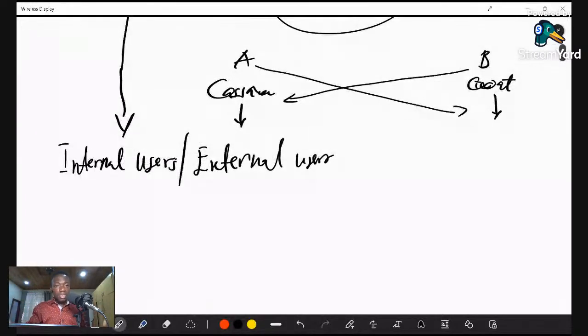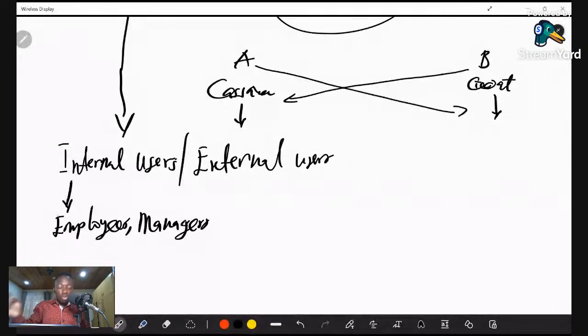Who are the internal users? Internal users are users of financial accounting information who reside or work with the business internally. For example, you may have employees. They may need the financial statement, or the accounting information. So employees are one of the internal users. Managers also may need the financial statement. That's the internal users.